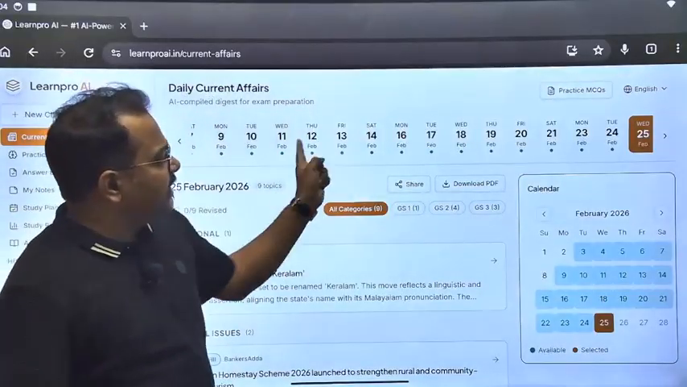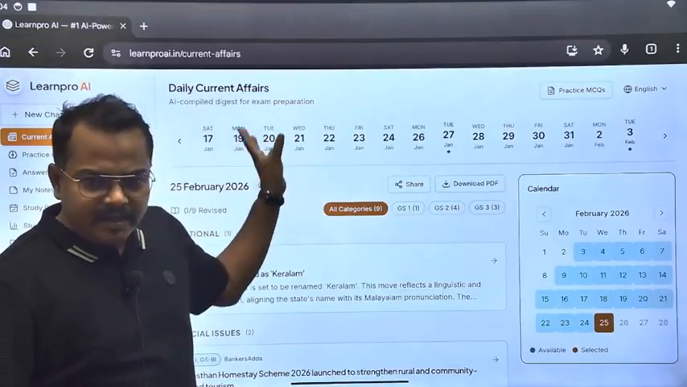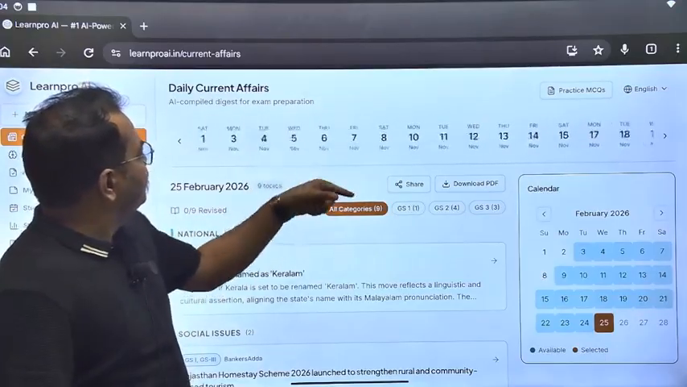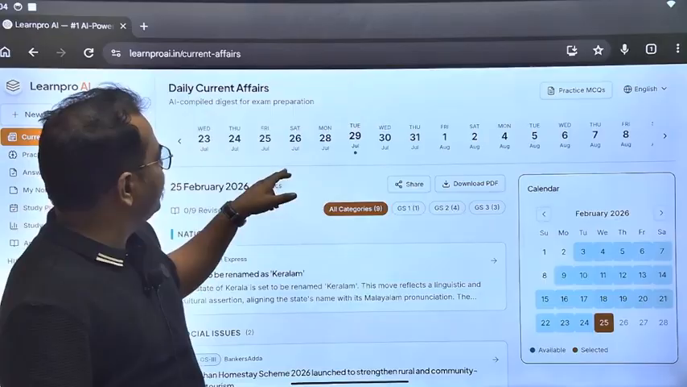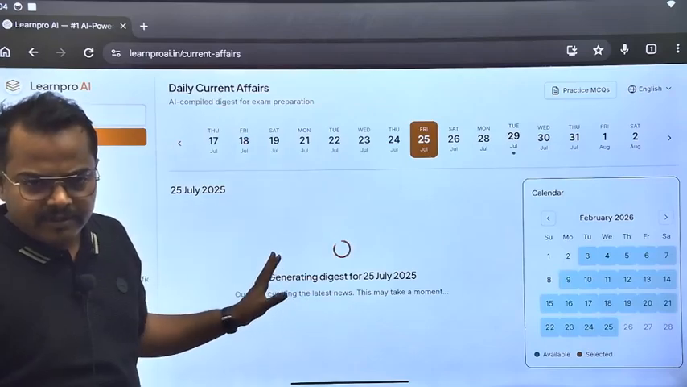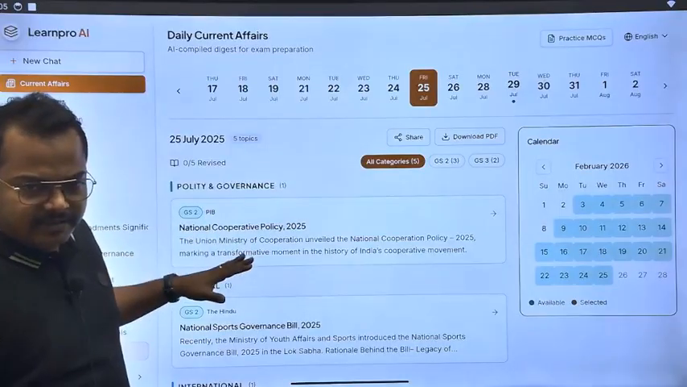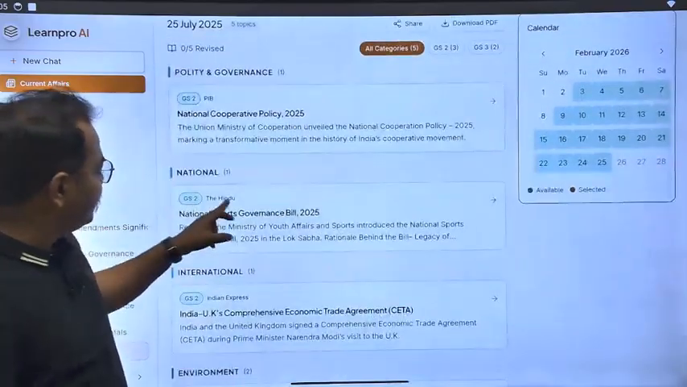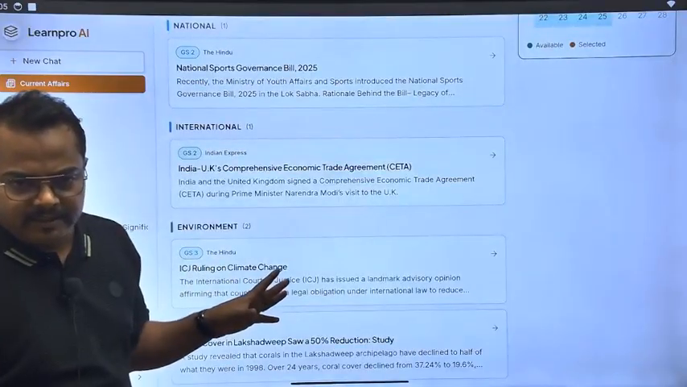So here you can see dates are there. It is scrollable. You can go to any date, any past date, and you can check the current affairs. Suppose I go to a very farther date, say 25th July, Friday. It will generate the current affairs for 25th of July, and the current affairs are fetched from PIB and arranged in this way. It is from the Press Information Bureau, all the government related sources, and The Hindu and Indian Express newspapers, so you can have your current affairs here.